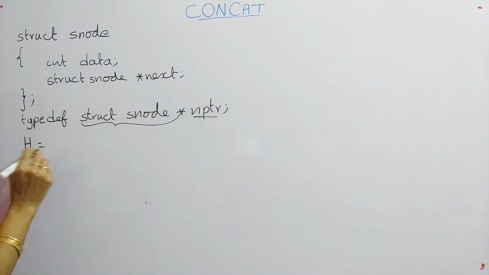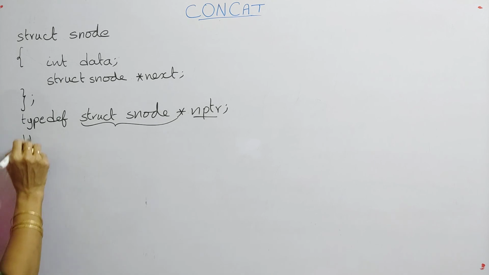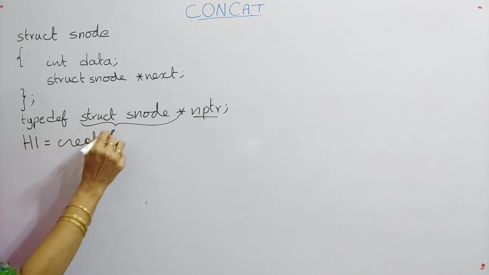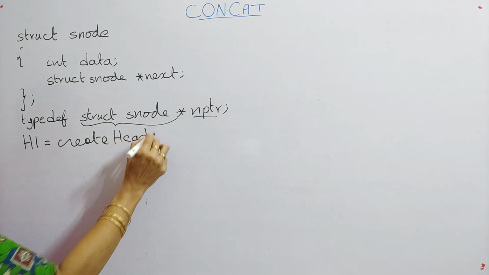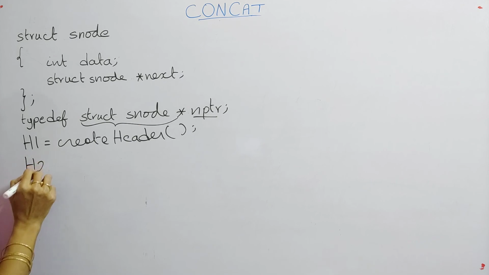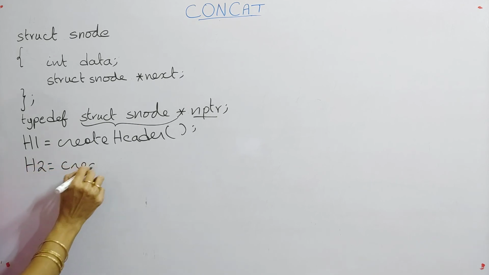Next, we have to create two linked lists. So here we have two linked lists. One, create the header for the first list, and next create the header for the second list.